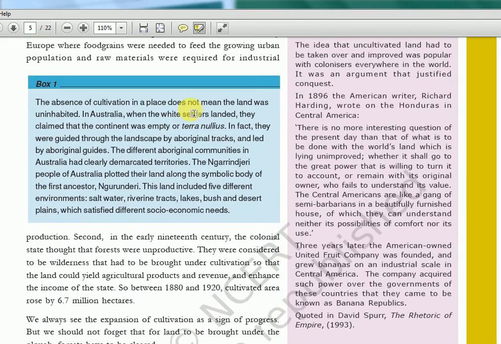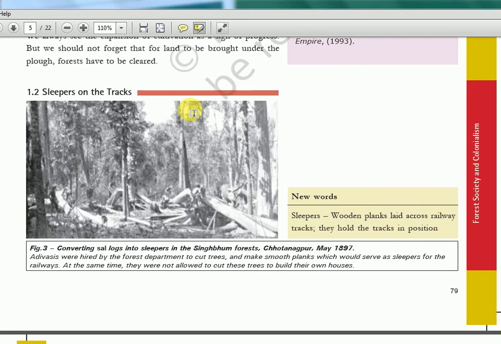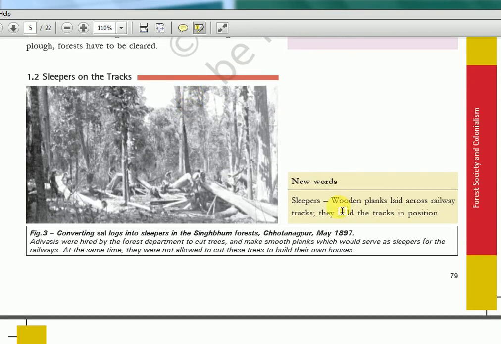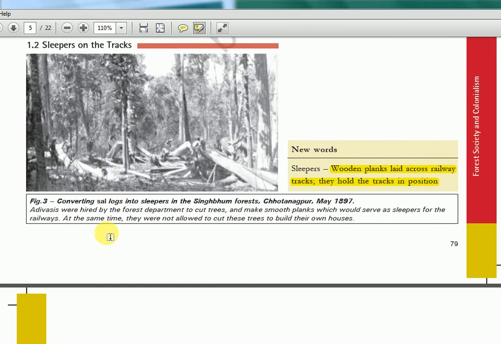Next important thing is here, the sleepers on tracks, okay. The railway tracks, the sleepers, here in the box it's also given again. The wooden planks laid across the railway tracks hold the tracks in position, okay. So for that they needed trees. Railway started in the time of Dalhousie in India, 1850s. So converting sal logs into sleepers, okay, in Singhbhum forest, Chotanagpur.